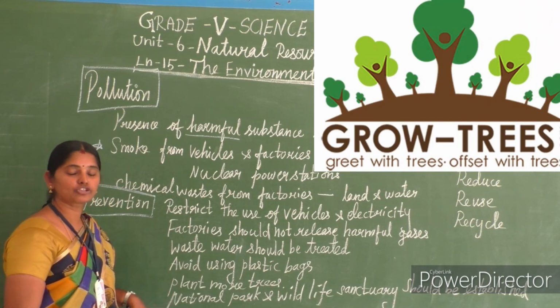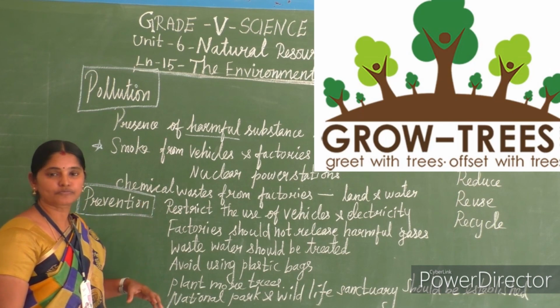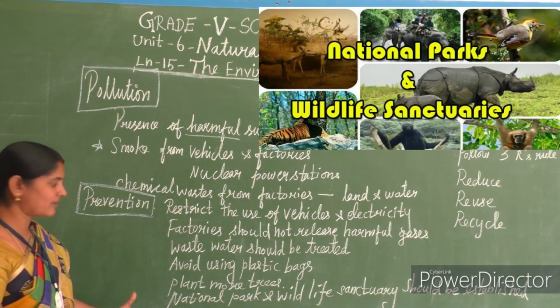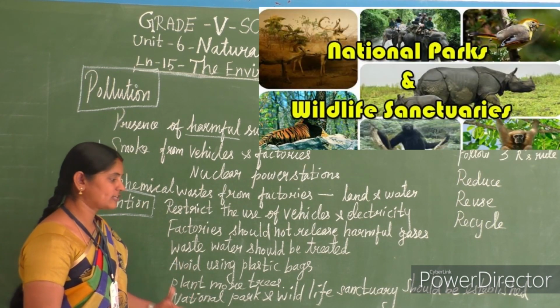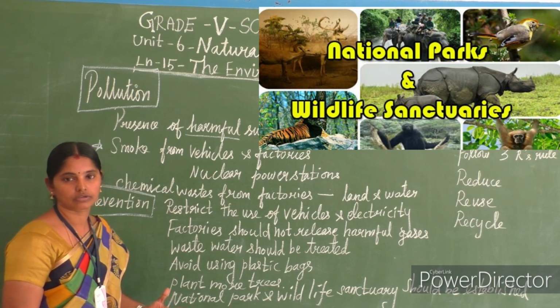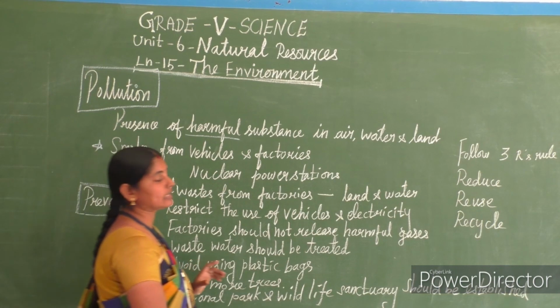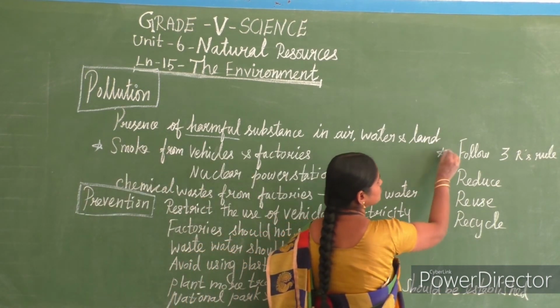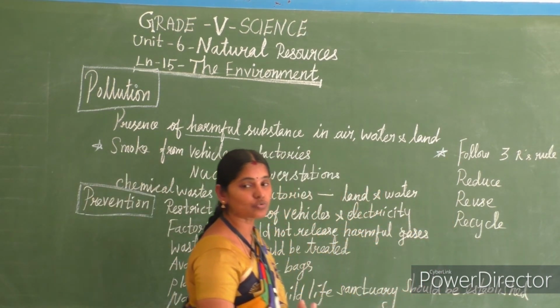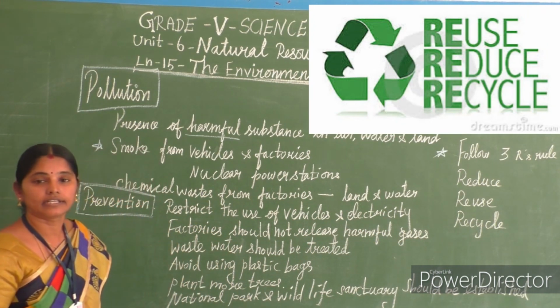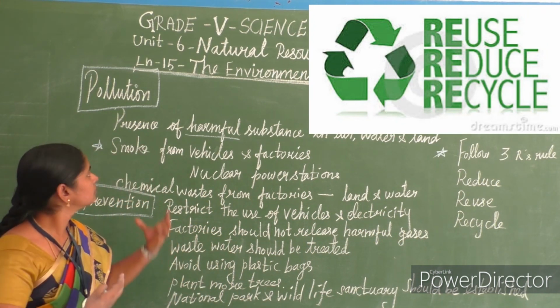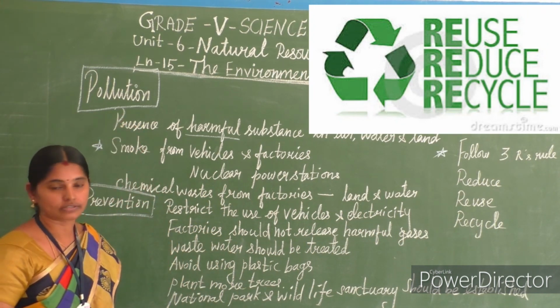And the government should take steps to safeguard our wildlife sanctuaries and national parks. Clear, children? These are the preventive measures that can be taken to stop the pollution, isn't it?